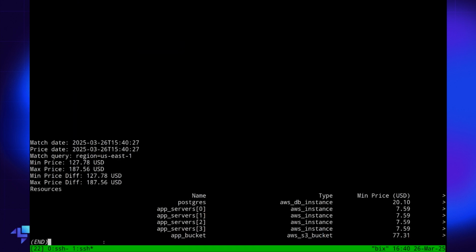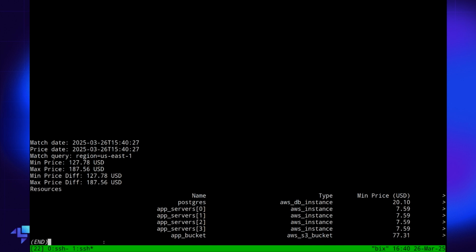So this is what an experience will look like. You feed it in your plan JSON and you'll get your monthly summary here. In this case, we can see the minimum price of that month will be $127 and the maximum price will be $187. And then because this is a plan, we also see the difference. Every resource in this plan is new, so we can see the difference is the same as the total.